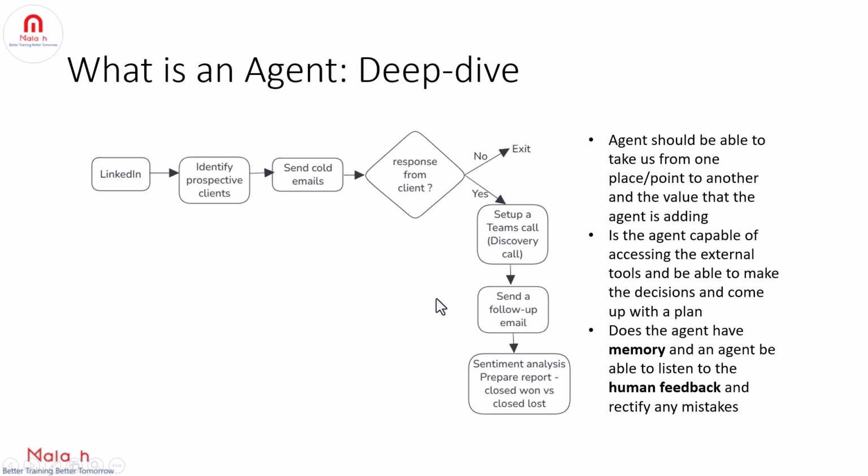So agents should be able to take us from one place to another, and that is the value the agent is adding. The agent is capable of accessing the external world or tools, making decisions and coming up with a plan. An agent should have memory, and be able to listen to human feedback and rectify any mistakes. So that is the definition of an agent.